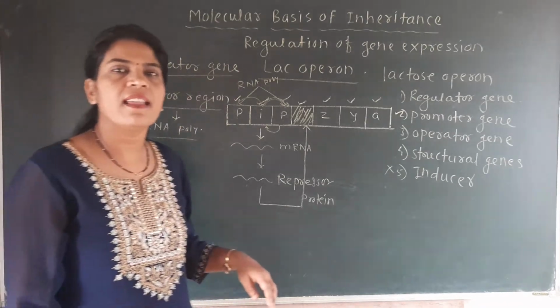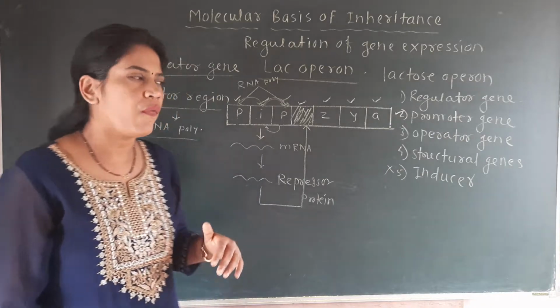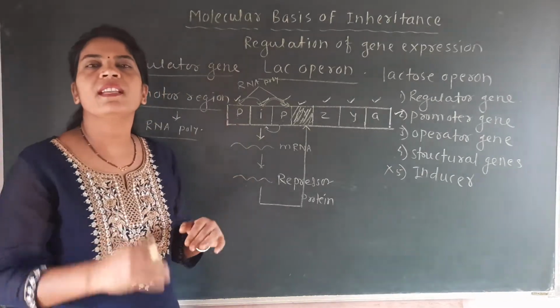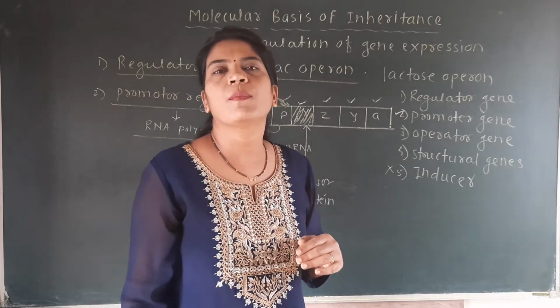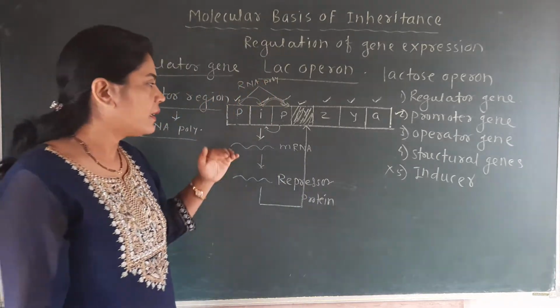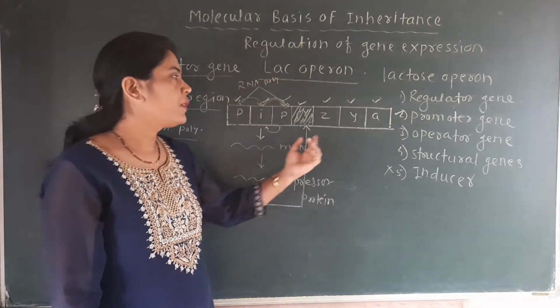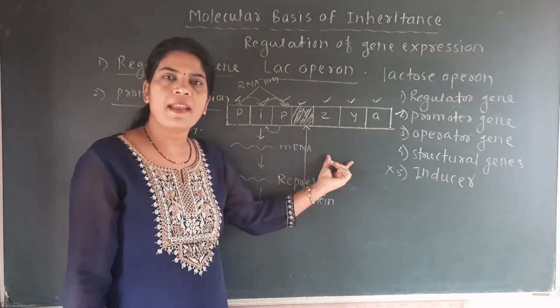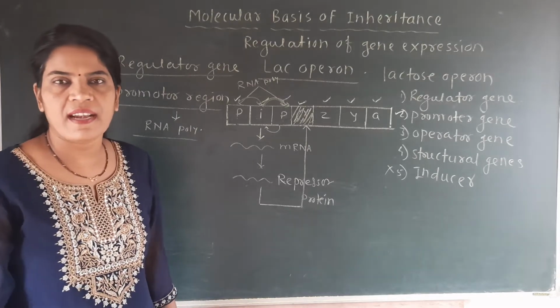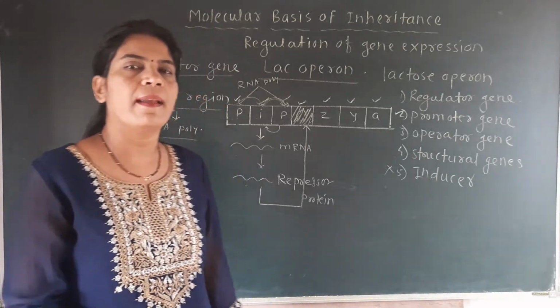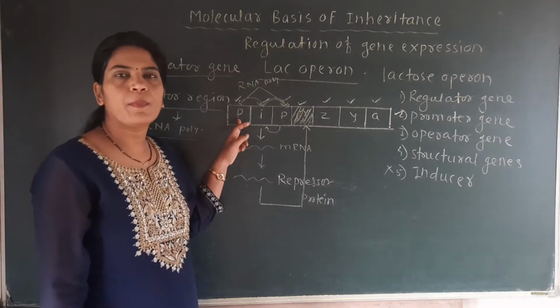Another thing is that the base sequence of the promoter region decides the base sequence of the template strand, that is, the template strand by which mRNA will be formed by the structural genes. So the template strand's base sequence gets decided by the base sequence of the promoter.